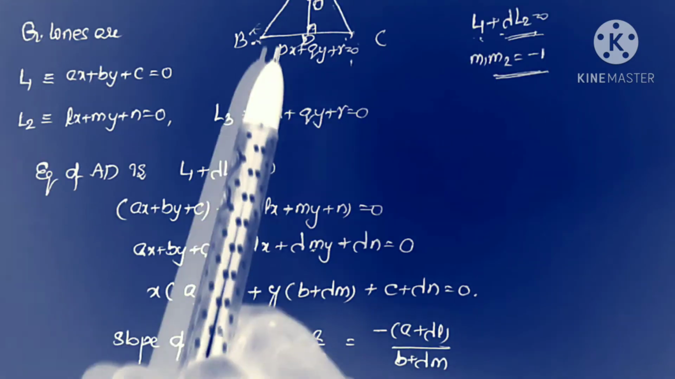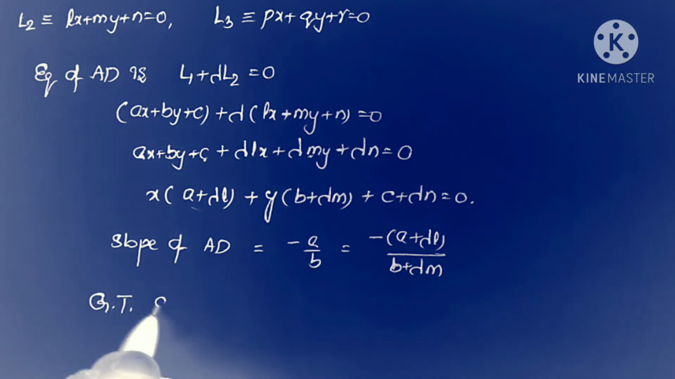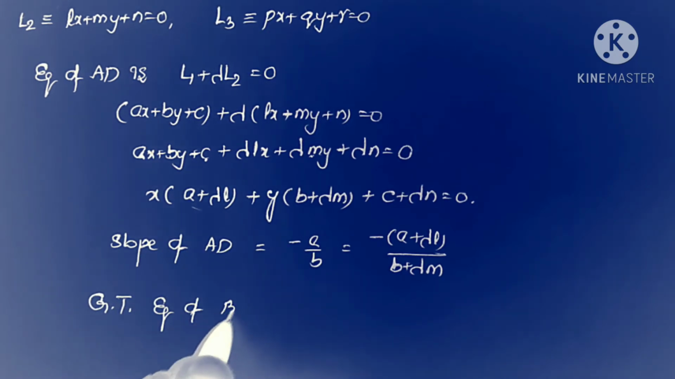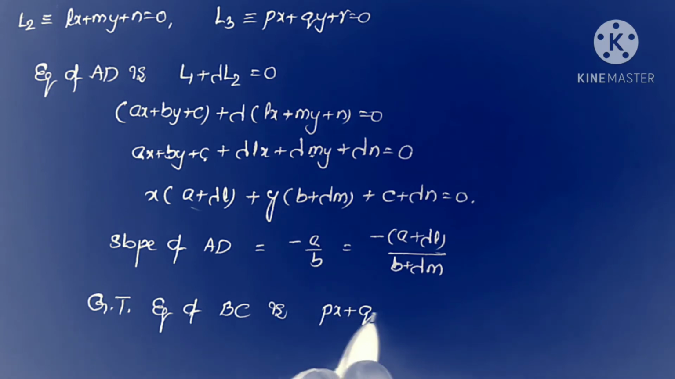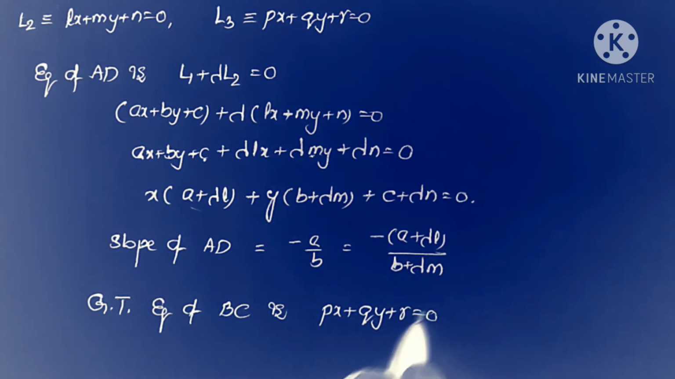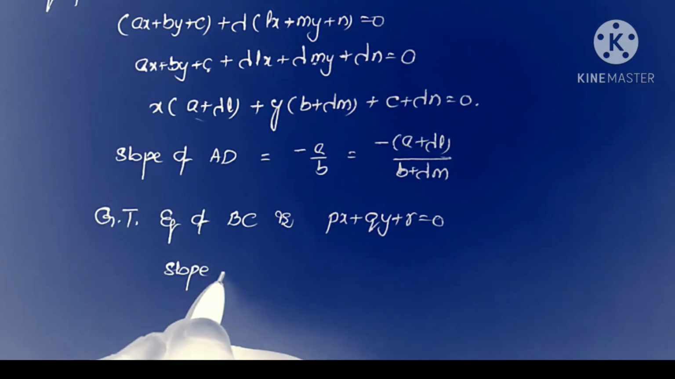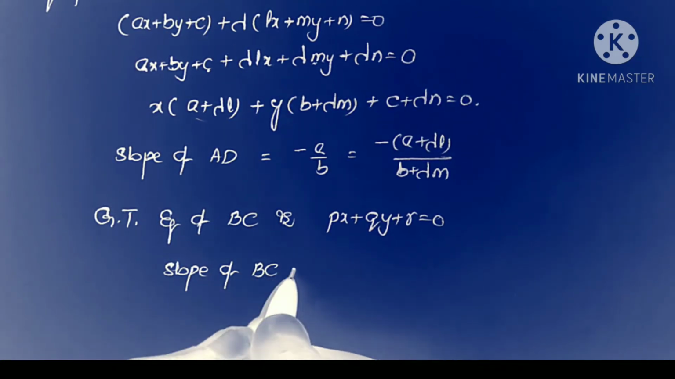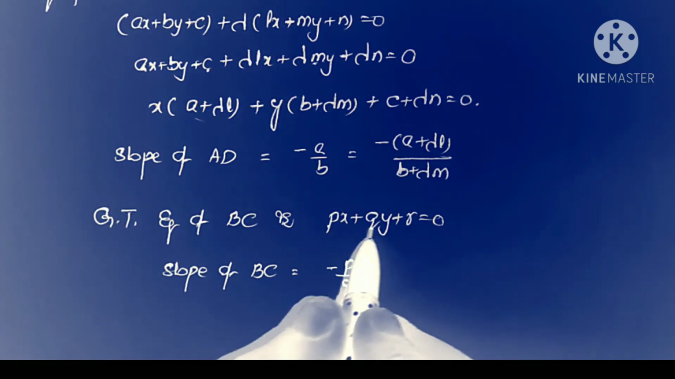This is the slope value. And already here we have that the equation of BC is px plus qy plus r equal to 0. This is the given data. Given that the equation of BC is px plus qy plus r equal to 0. Now again we take the slope of this line. What is the slope value? Slope of BC is, by the formula minus a by b, that is minus p by q.